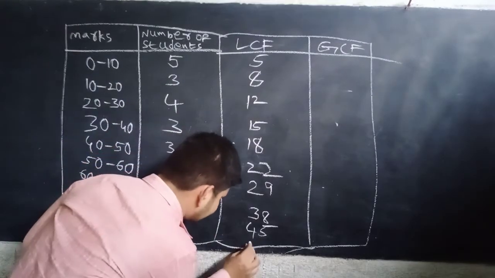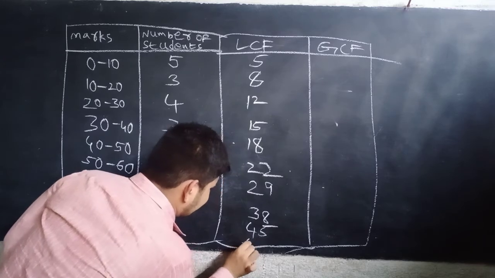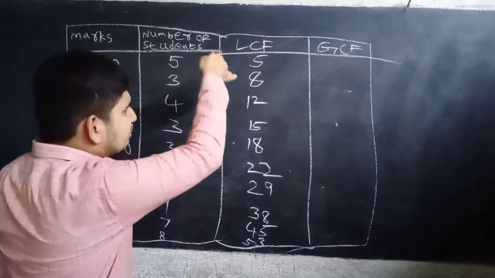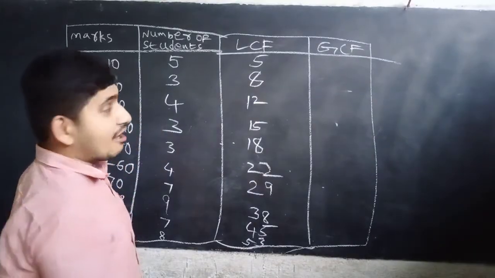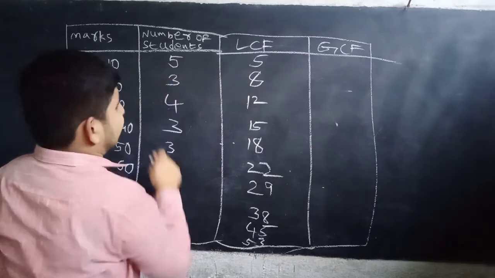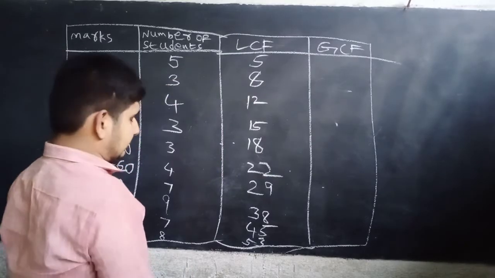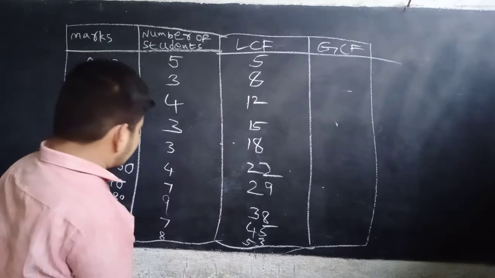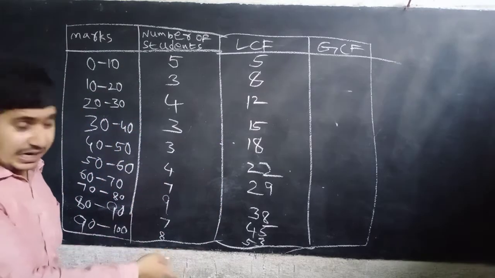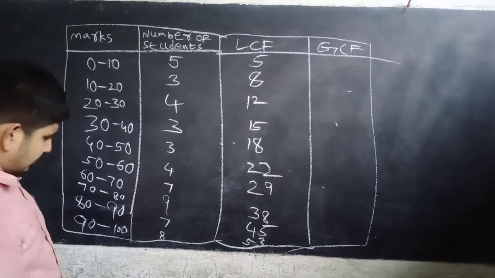This is nothing but the LCF counting method. You have to add each frequency to the next frequency. Now for GCF, how can we calculate? From bottom to top, as I said earlier. Now we can do that.